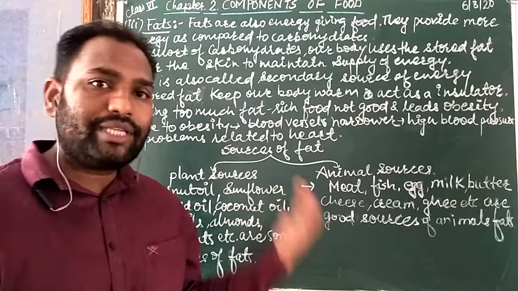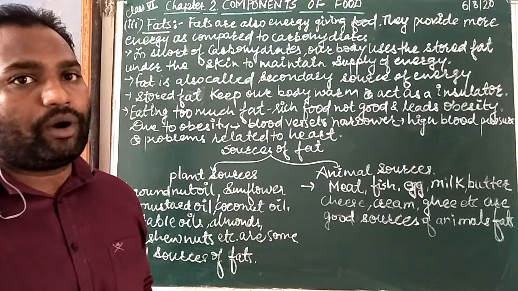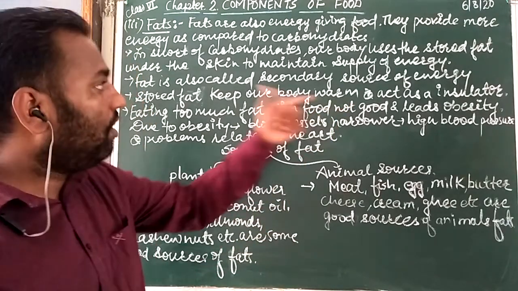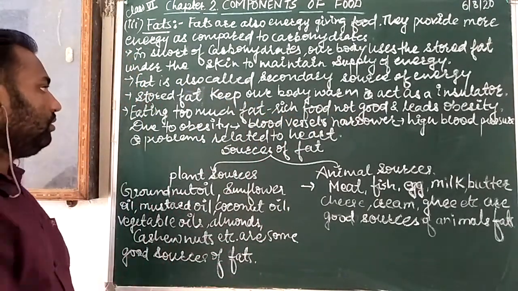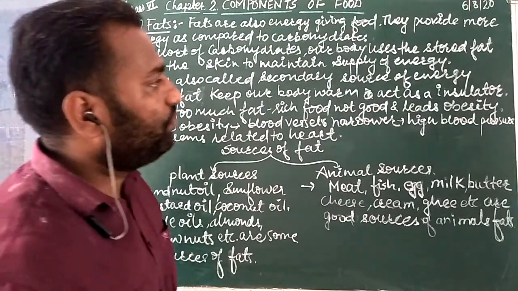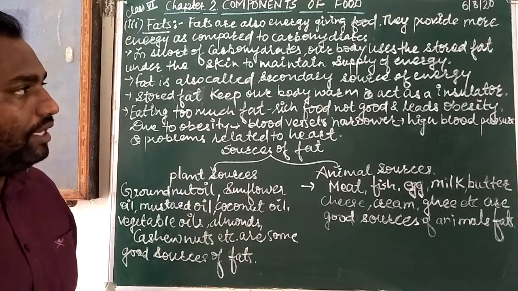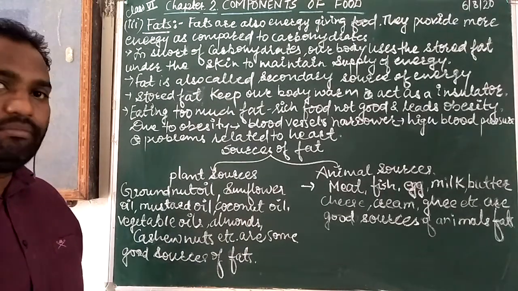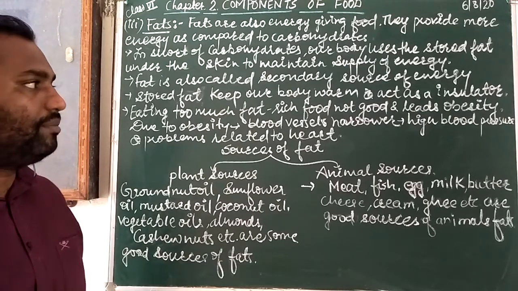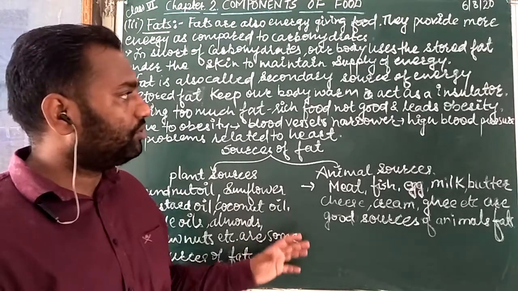That's why outside coolness cannot enter our body by penetrating this fat layer. So fat is an insulator. Okay, eating too much fat-rich food is not good for our health. It means if you are eating too much fat-rich food like outside food, vendors' food, maybe Chinese, continental, Manchurian, like that.